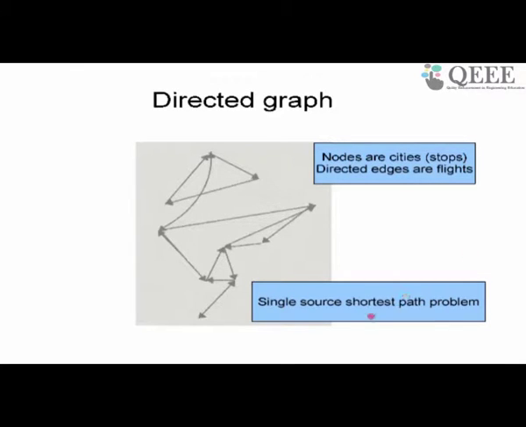The prototype problem we are trying to solve here is what is called the single source shortest path problem. How do I go with the shortest number of hops from Chennai to Varanasi, which is basically the shortest number of edges from Chennai to Varanasi? It's called the single source shortest path problem, right? And we'll discuss this in tomorrow's class.